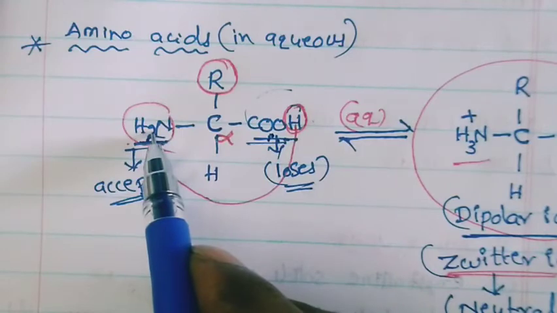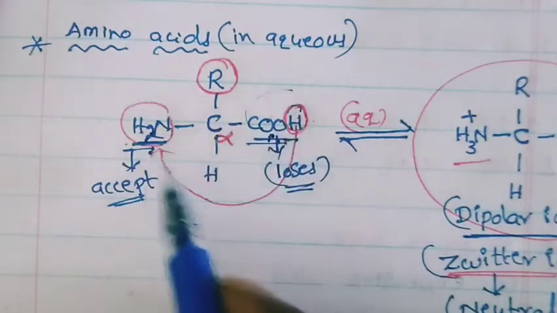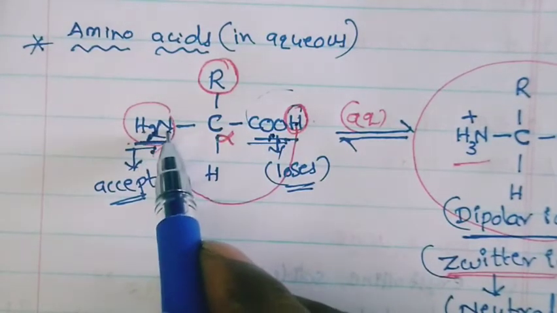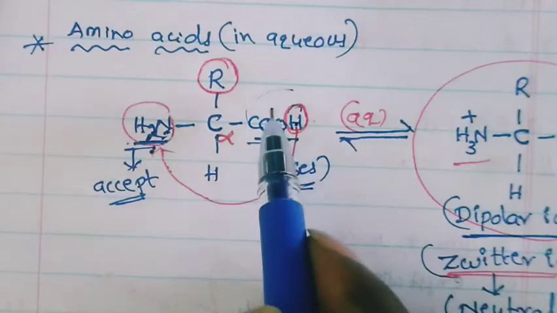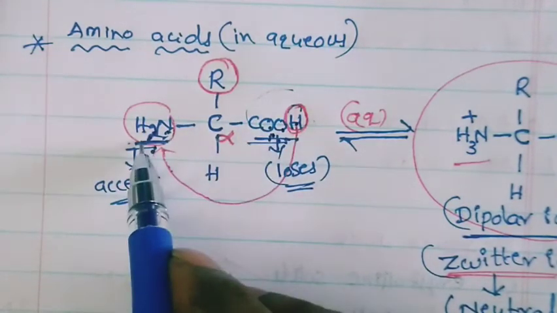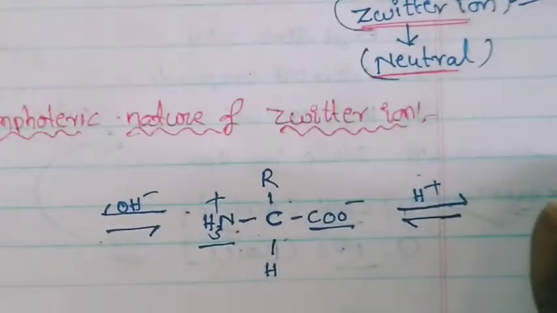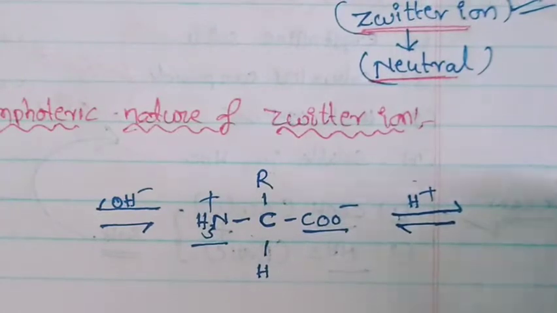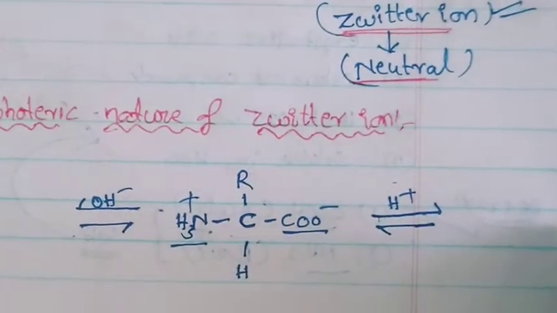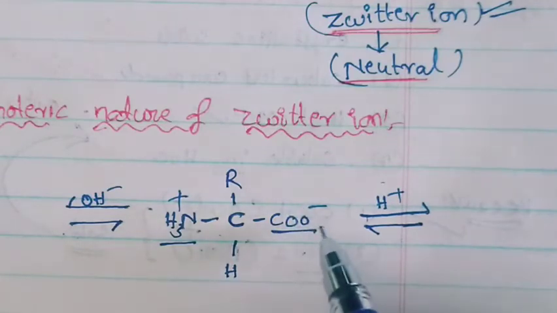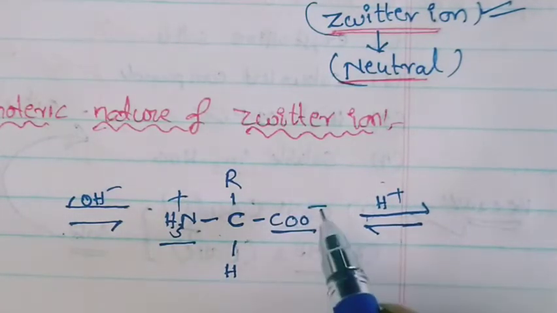Do you understand this point? In the presence of basic medium, which one will react? Only acids. Bases in base do not react. So in case of basic medium, acids will react. In the presence of acidic medium, bases will react. Based on that only I will write these products. Okay, first I will take the Zwitter ion. This is the Zwitter ion. In the presence of acidic medium, as I already said, this carboxylate ion becomes the acid group. It does not change.